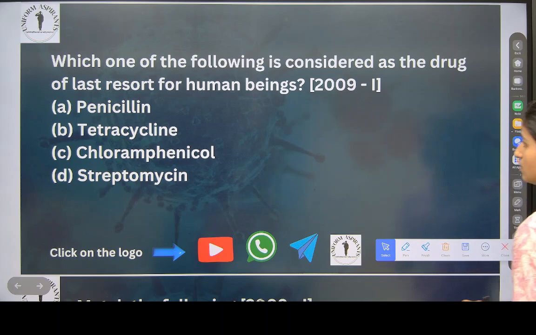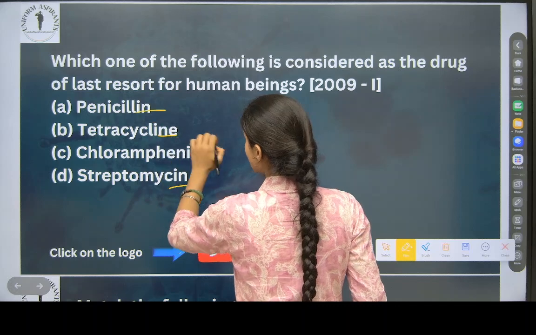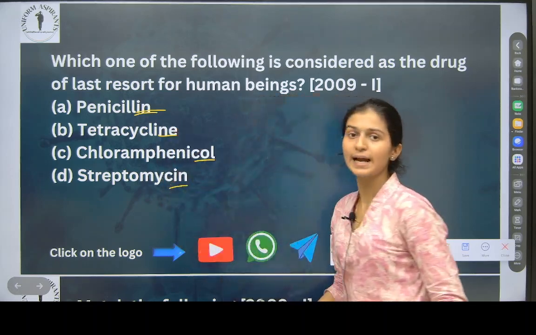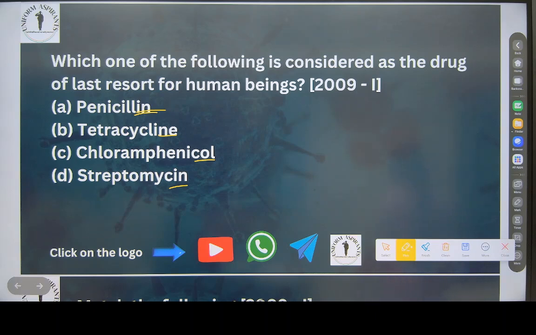When this suffix comes, like this, that time you have to understand that it is an antibiotic. Silin comes at that time. Read the question. Which one of the following is considered as the drug of last resort for human beings?